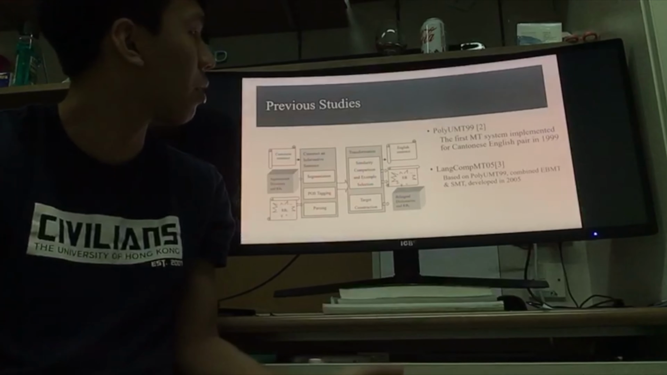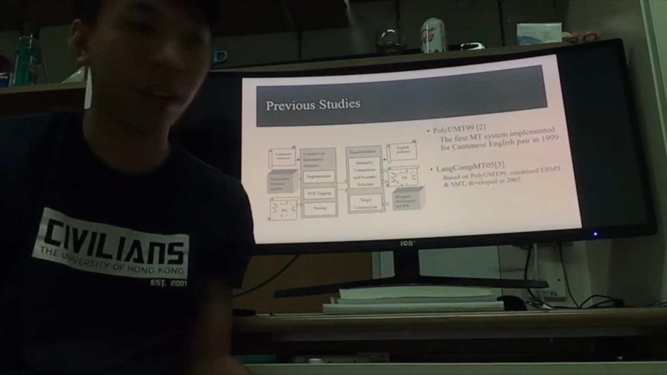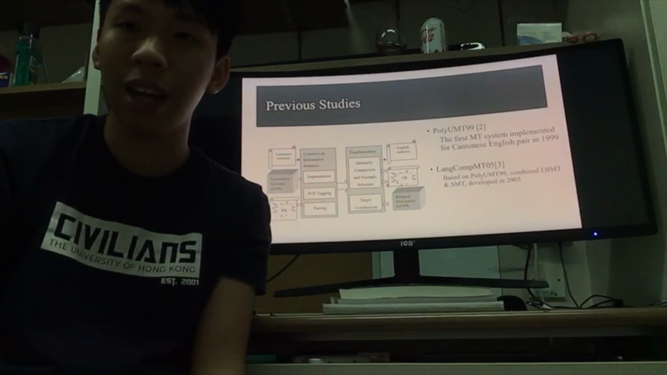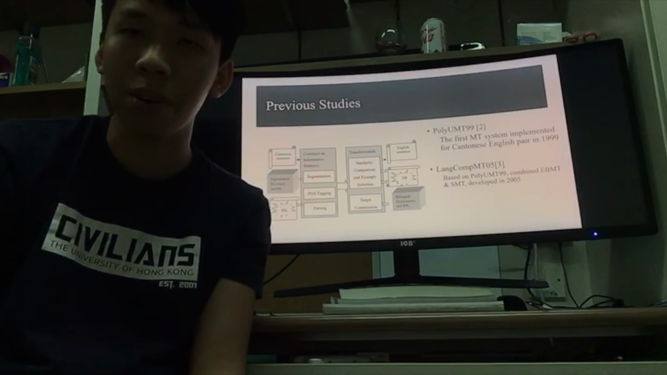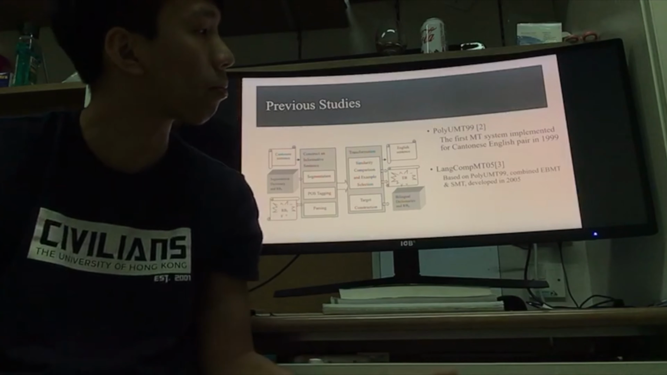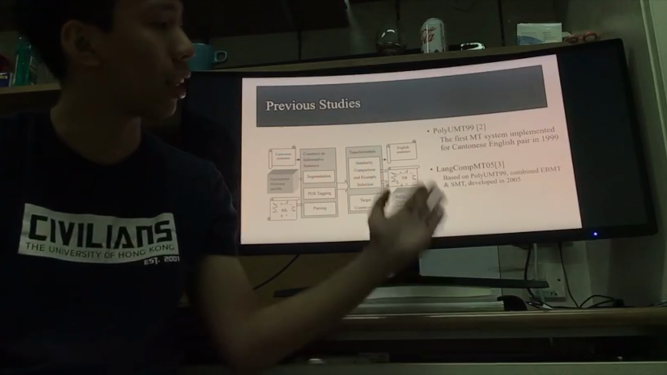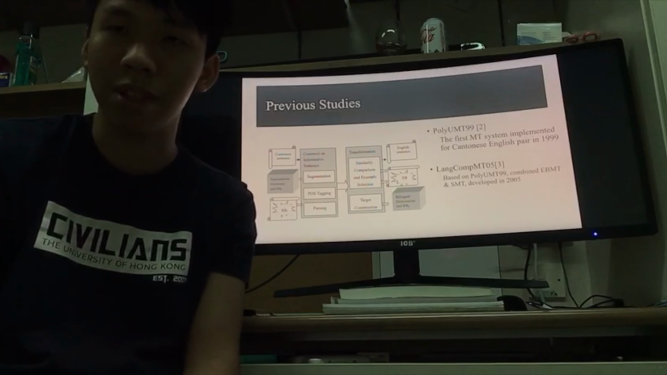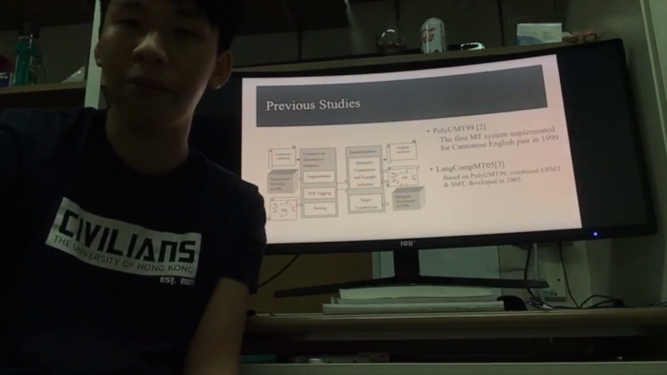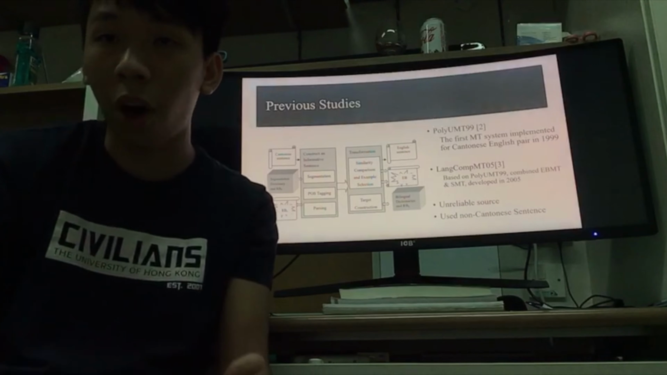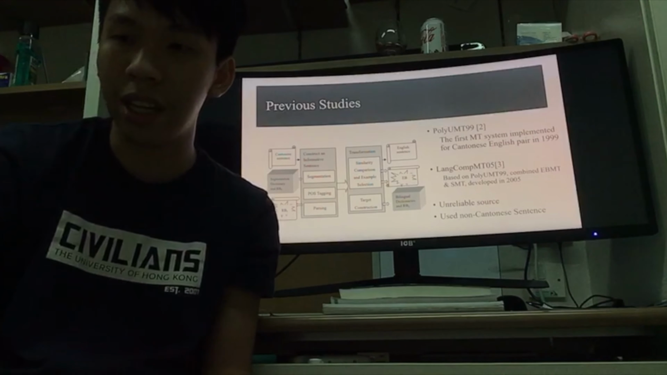So I will talk about the previous studies of Cantonese translation. The first one is Polio MT99. It was developed in 1999, which is probably the first MT system for the Cantonese English pair. Based on it, another MT model called Lancome MT05 was proposed, developed in 2005. However, I consider these two as unreliable resources because they use non-Cantonese sentences in their translation process.